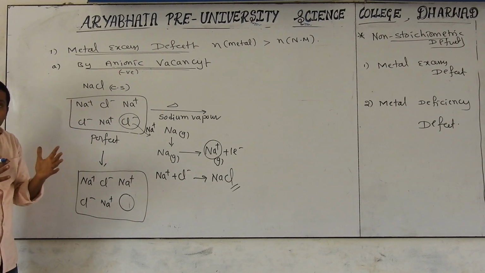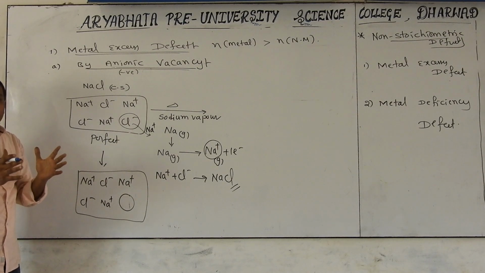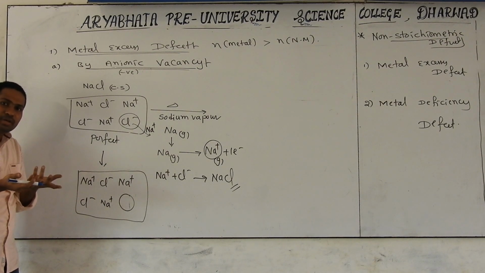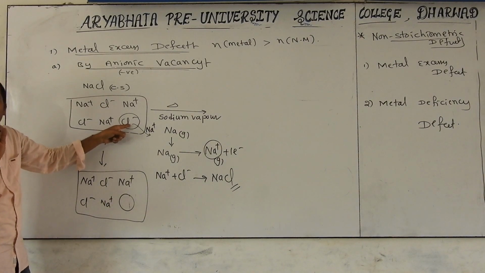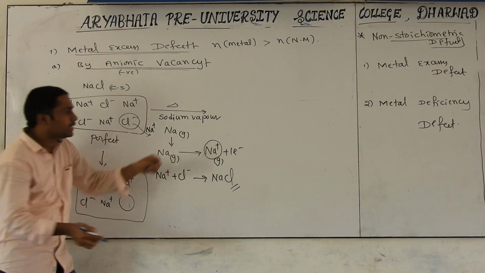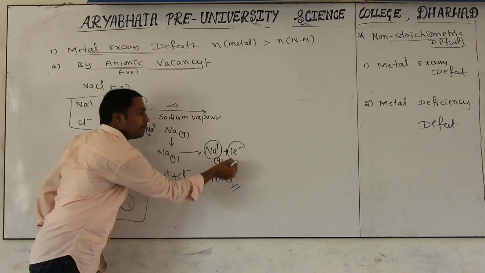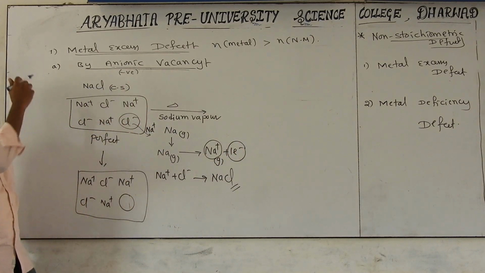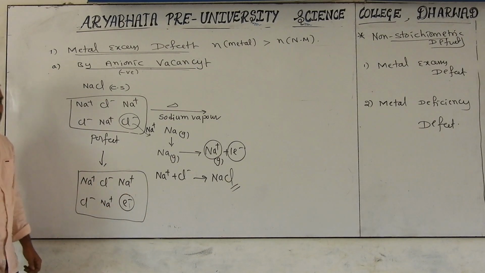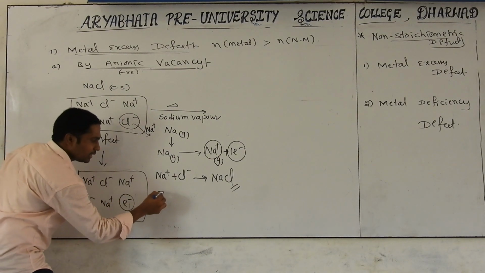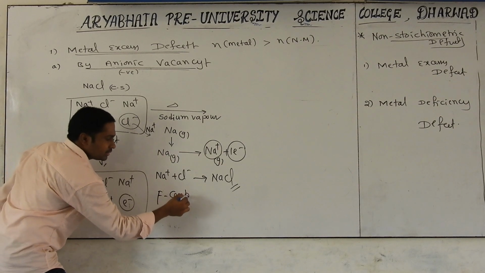But the concept is what? Crystal should be neutral. To maintain the neutrality, how is it possible? The anion went outside, so negative charge is unbalanced. To balance the negative charges, what happens? Electron will occupy that position. That means an electron will go into that position. That is what we specially call F centers.